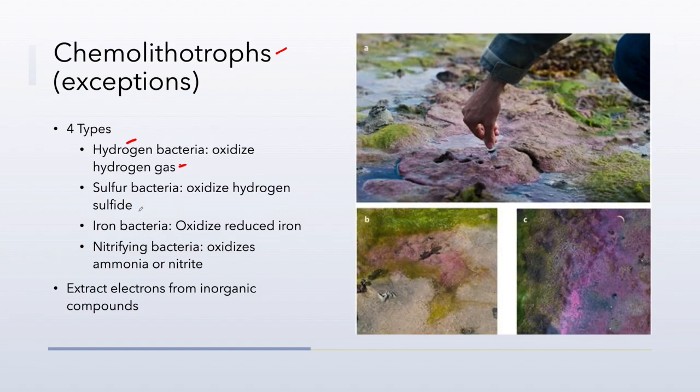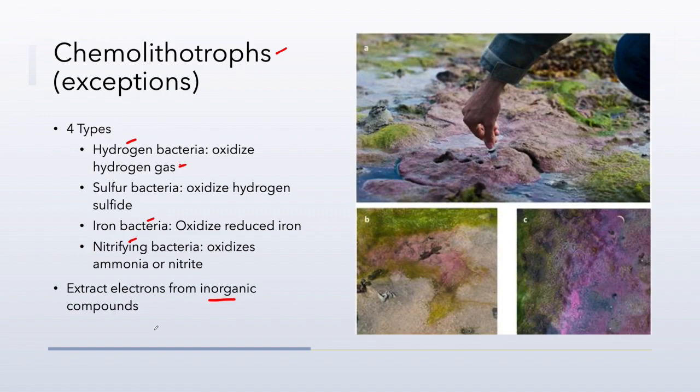Sulfur-loving bacteria will break down sulfur instead of glucose, and then iron bacteria and nitrifying bacteria. So these are the 4 different types of chemolithotrophs that use alternative forms of metabolism aside from primary or central metabolism. They extract their electrons from inorganic carbon sources as opposed to organic carbon sources.